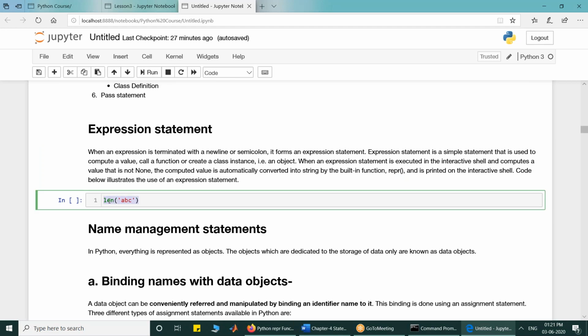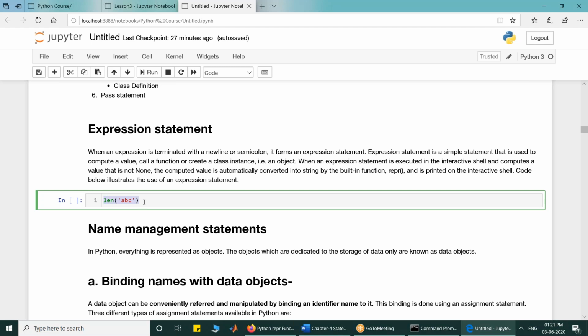So look at this. This is a function call. Len is a function which computes the length of the sequence given to it. So it computes the value. The length of ABC is 3. The number of characters in ABC are 3.